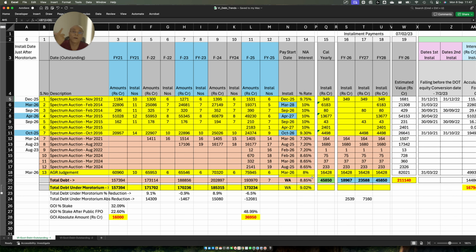So there is probably another benefit that Vodafone Idea has got, because even if the principal got converted, there was nothing in the initial PIB release, the date at which the initial package was announced, saying they will give further moratorium. But they have given further moratorium in these 3 line items, which are the biggest line items. And even the Spectrum Auction 2026 got extended by another year, because it was supposed to be paid in October 2025. Got it, friends?